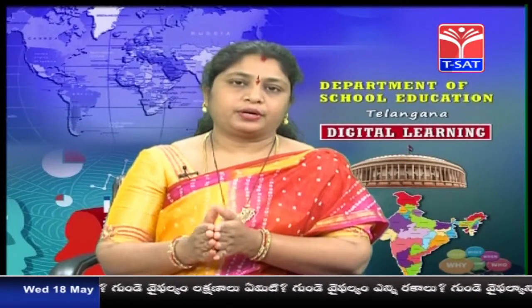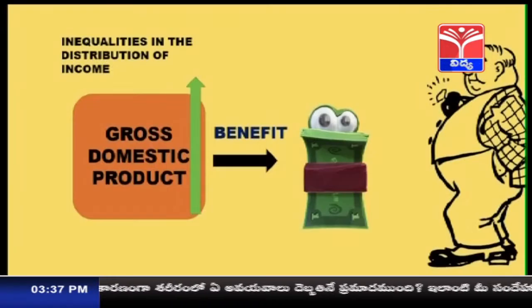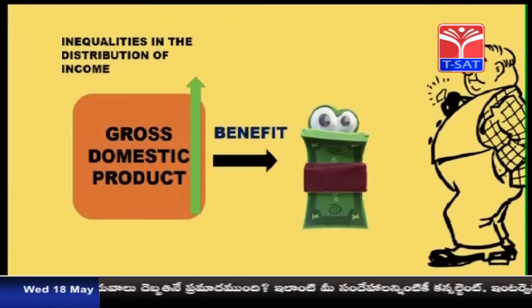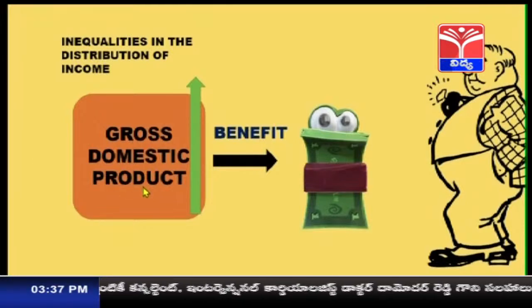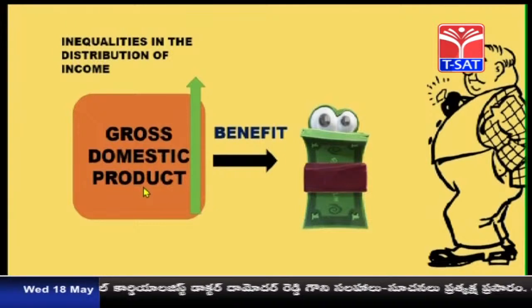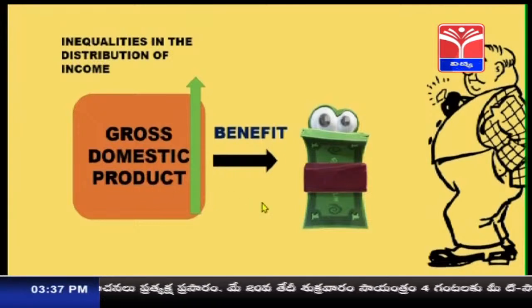Even the wage workers who are working for daily wages, agricultural laborers, their wages are also very low compared to the organized sector. Then why so much difference? Because of inequalities in the distribution of income. See, even if the GDP, that is the gross domestic product, that is the total production, is increasing, it is benefiting to only few people in the country.